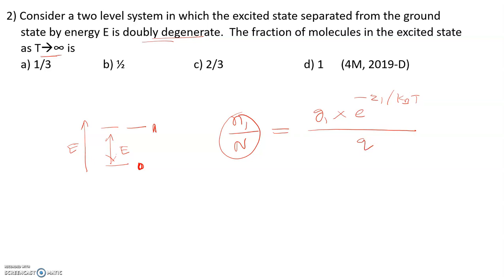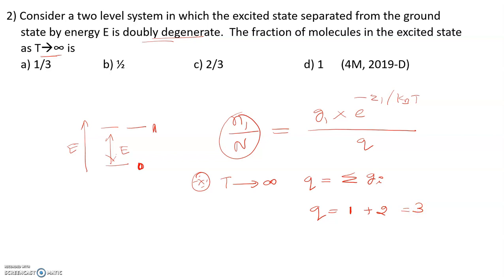And I told you already in the statistical thermodynamics lecture that as temperature approaches infinity, the partition function becomes equal to the sum of the degeneracies of all the levels. Remember, this is very important. So in this case the partition function Q is equal to, listen, we have two levels here. The first level is non-degenerate, meaning degeneracy is 1, plus the excited level is doubly degenerate, so 2.